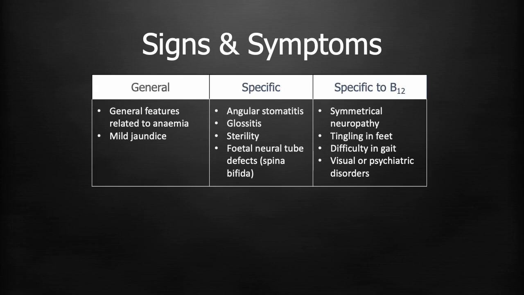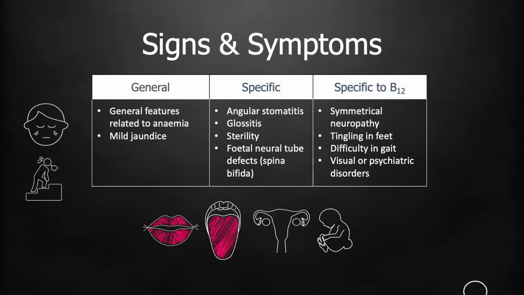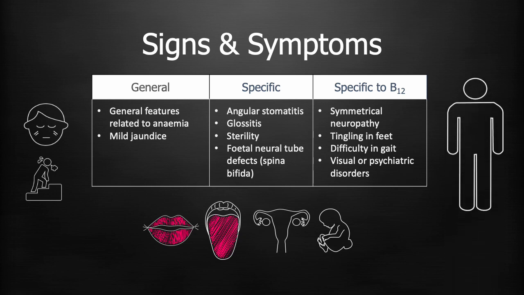General features of anemia can be present initially, like lethargy and mild jaundice. In more severe cases, some patients develop angular stomatitis, a sore, beefy, red, smooth tongue due to atrophy of the papillae, sterility, or fetal neural tube defects. However, neurologic manifestations are also seen in cobalamin deficiency. Most patients complain of numbness or tingling, generally in the legs.